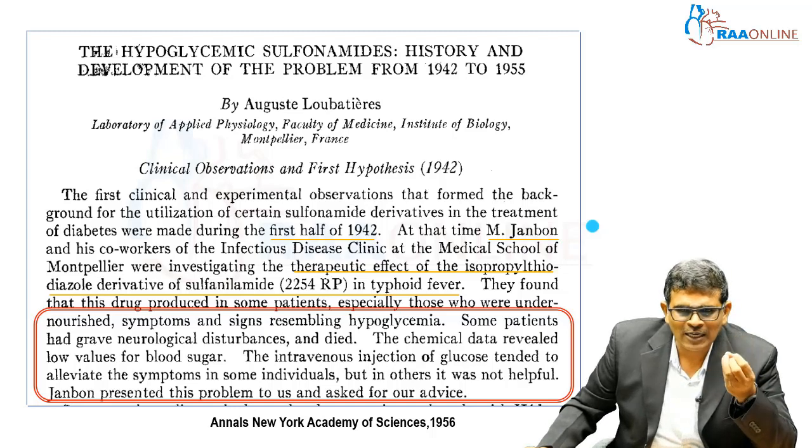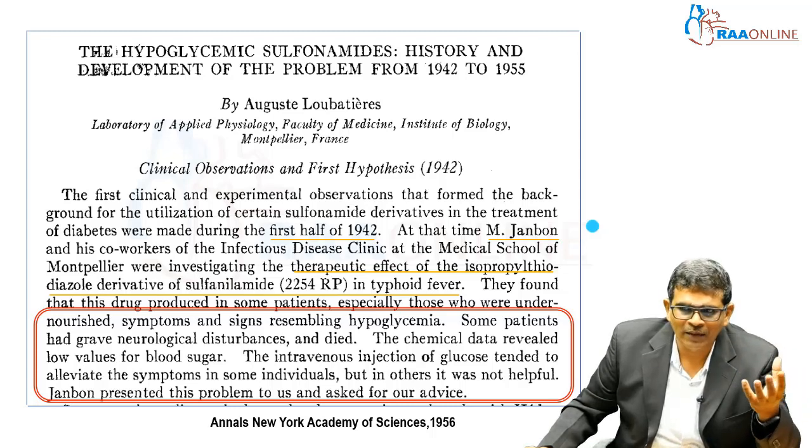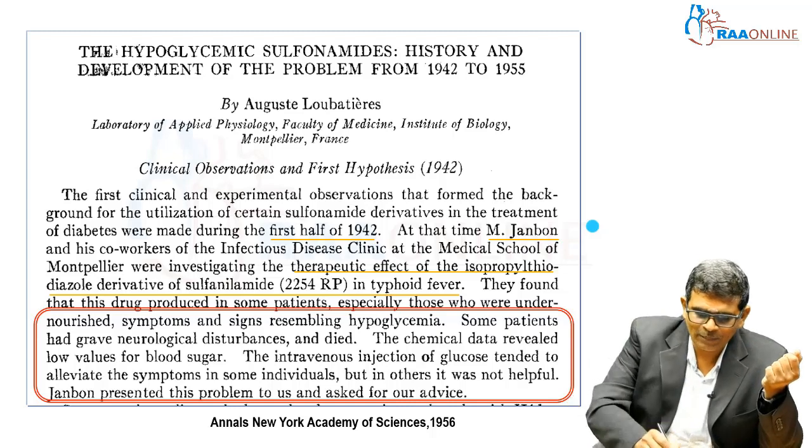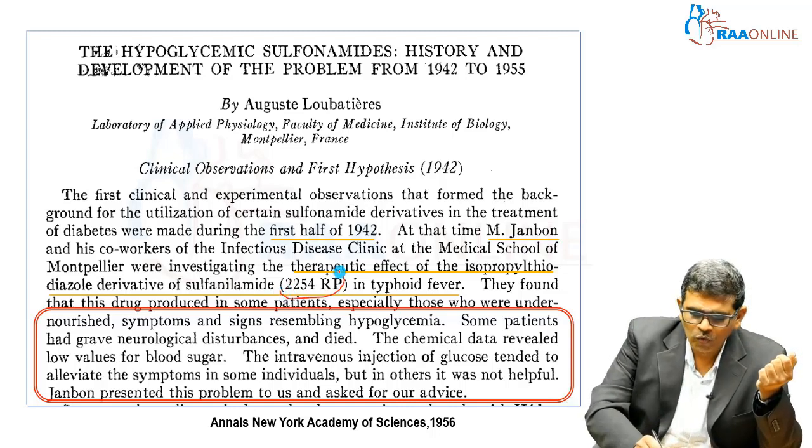So people started taking rotten vegetables and meat, and also the water was not as pure as it is now. Because of the various contamination happening with these meat products, vegetable products and the water, there was a big typhoid epidemic going on. By this time the other antibiotics also came into practice. There was one drug which stood aside for the treatment of typhoid fever. As it mentions over here, it is 2254-RP.